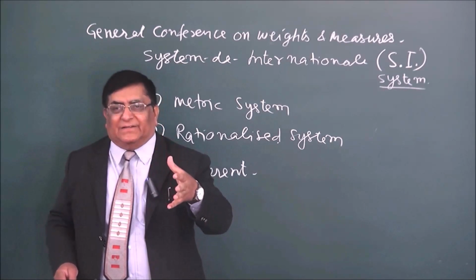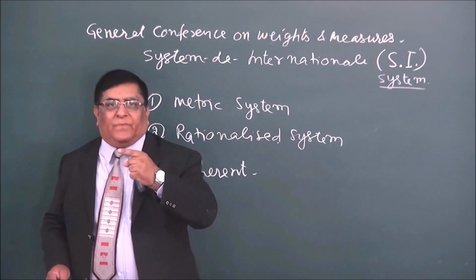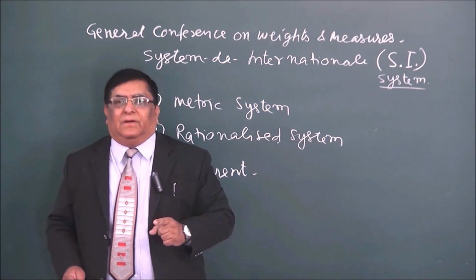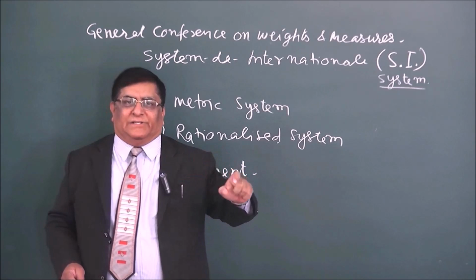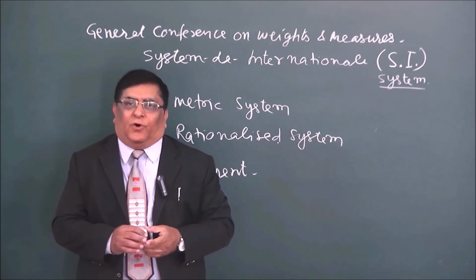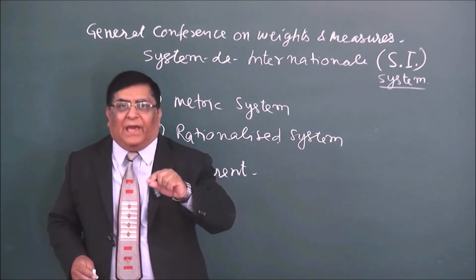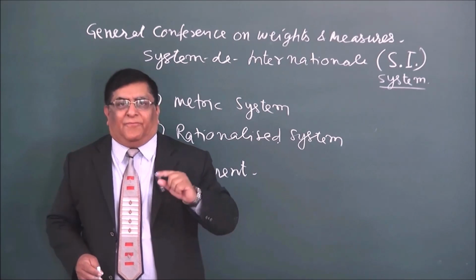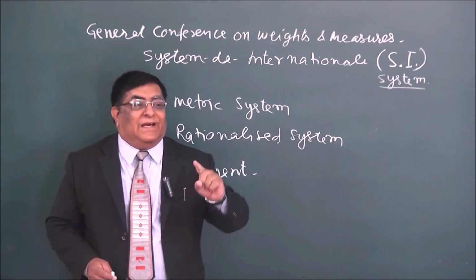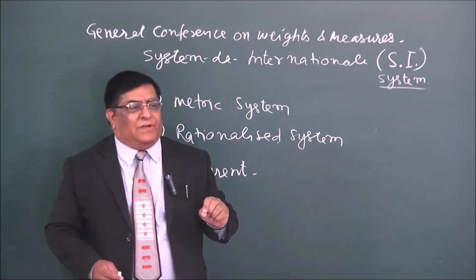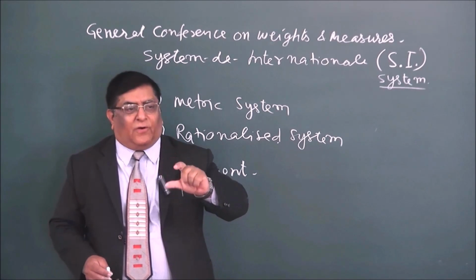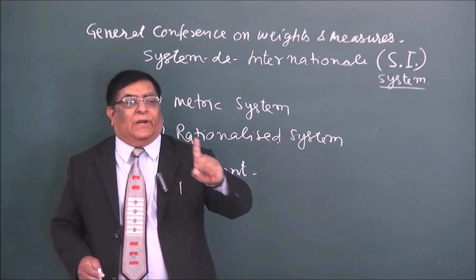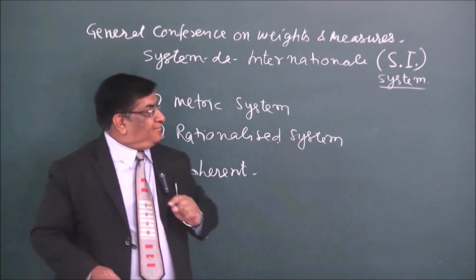Rational, reason. Okay, in earlier system, there were different forms of energies, and for all different forms, we may have different nomenclature of the unit. Like, if we are using energy in the heat form, then we will say the unit of heat energy is 1 calorie.